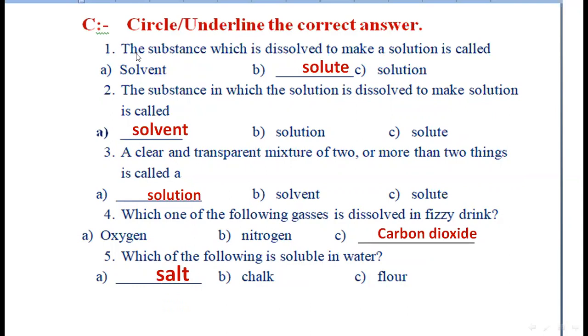In the first one, the substance which is dissolved to make a solution is called solute. The substance in which the solution is dissolved to make a solution is called solvent. A clear and transparent mixture of two or more than two things is called solution. The gas dissolved in fizzy drink is carbon dioxide. And salt is soluble in water.